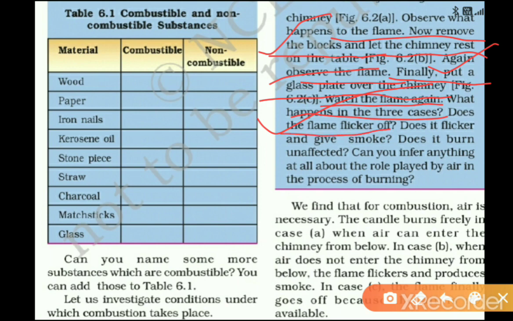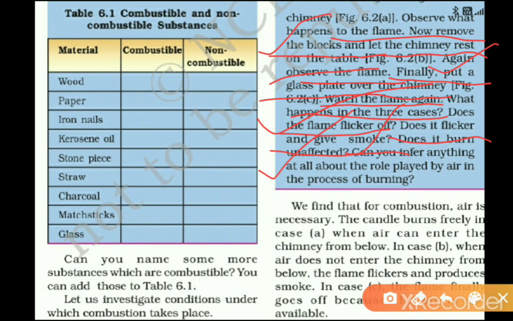It will happen in the second case, when you remove the wooden blocks, because air cannot enter from the bottom portion of the chimney, and as a result the flame flickers in search of oxygen, and after some time it goes off. Does it flicker and give smoke? Yes, in the second case it will produce smoke. Does it burn unaffected? No, it will go off after some time.